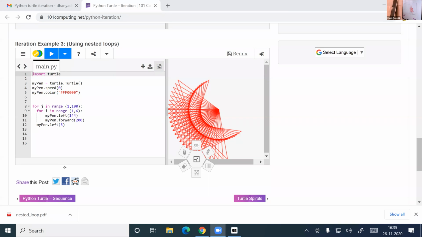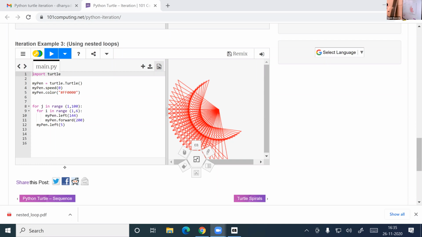Inner loop will work 5 times. Actually, it's a star program. My pen dot left means the pen will be moved. Pen, see, just a pen. The pen will be rotated by 144 degrees. That is the meaning of 144.